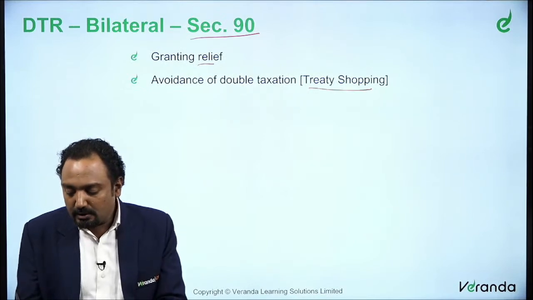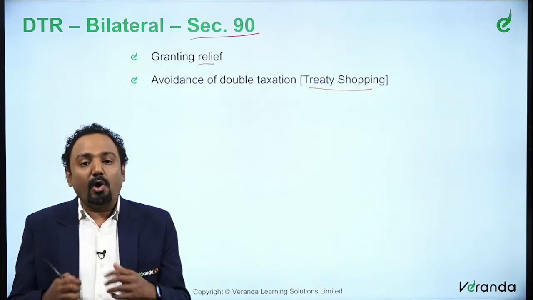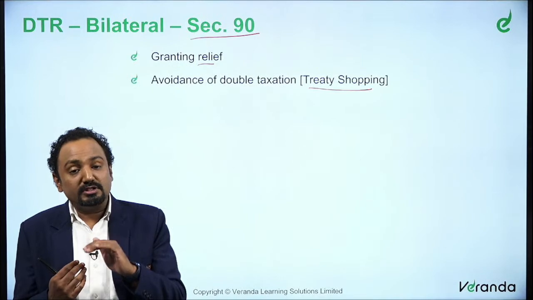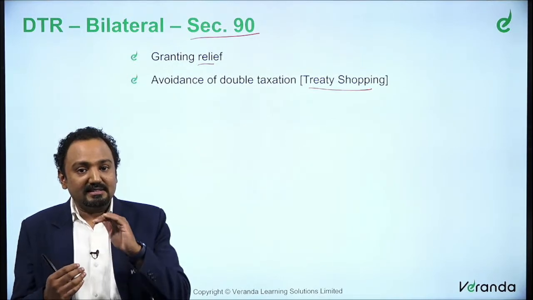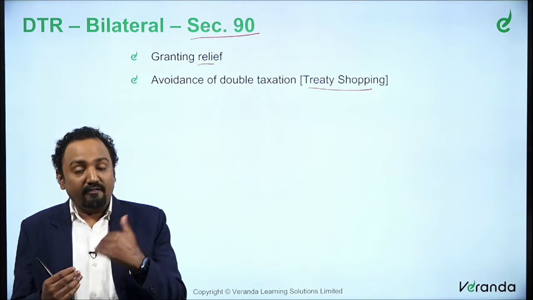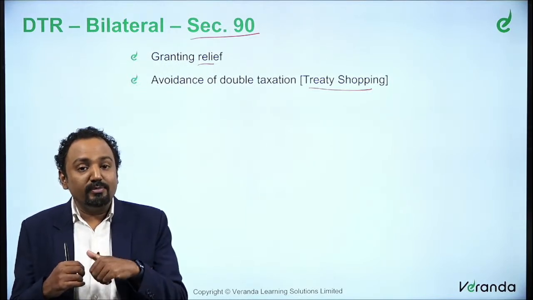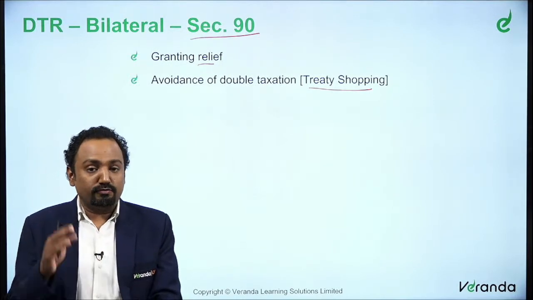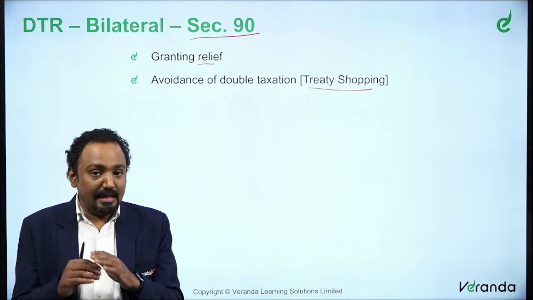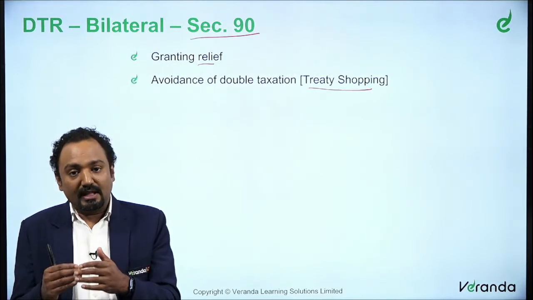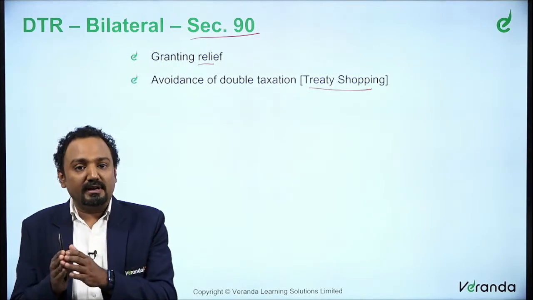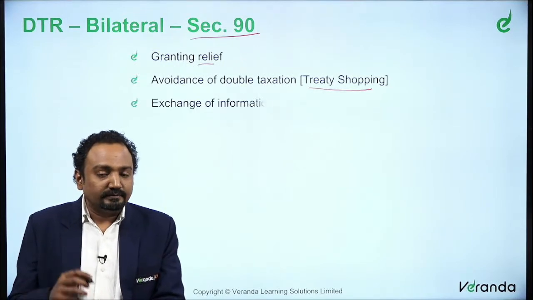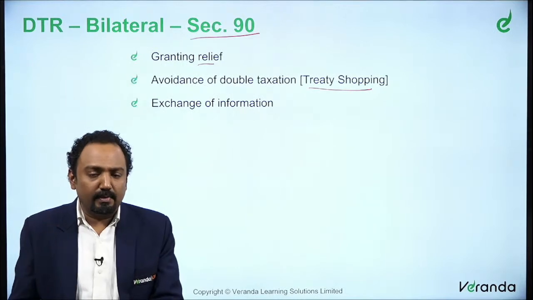What happens is there is a possibility of treaty shopping. So what is treaty shopping? You pick the treaty, see whichever clause is beneficial to you, or whichever country is beneficial to you, and transact in such countries so that you avail the relief that is available to you. So you misuse the provisions by using treaty shopping. You enter into a transaction in such a way that you pick a treaty which is more beneficial to you and accordingly transact. So preventing this is also one of the intentions of the section 90 provisions.